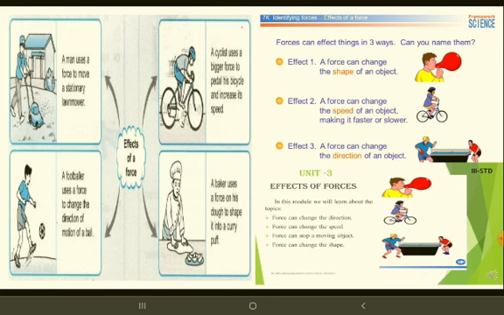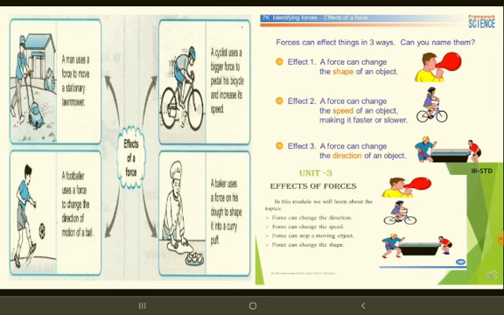All these are examples of the effects of force. Following are some effects of force. Listen carefully, children. What are the effects? A force can move a stationary object. Yes, if you keep anything still, it can move when you apply force. A force can move a stationary object.